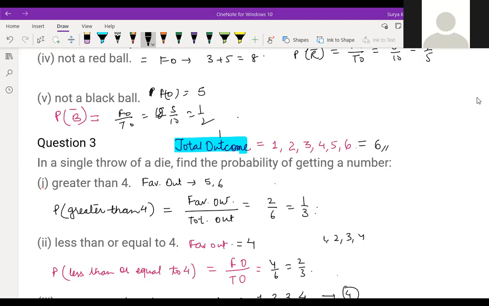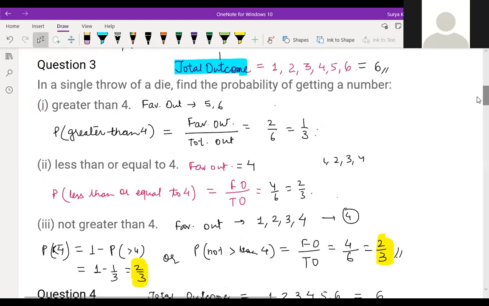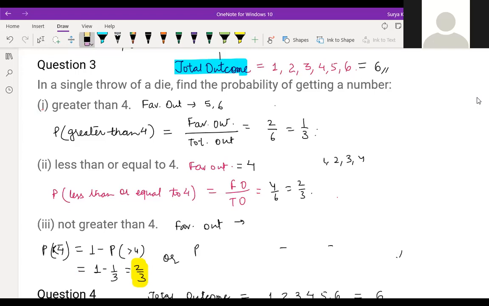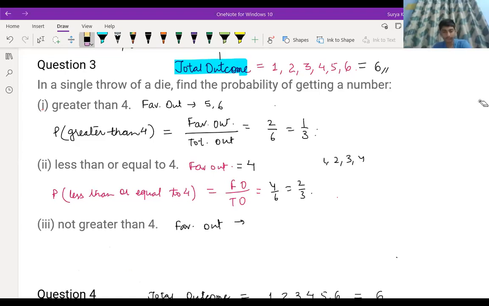Now question number 3. Not greater than 4. What is the answer for this? Not greater than 4. Answer is 2 by 3, Hemant told 2 by 3. Anyone else? So when you say not greater than 4, the 4 is also considered, right?